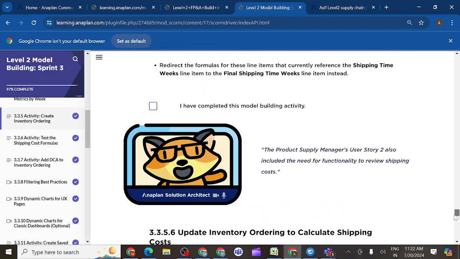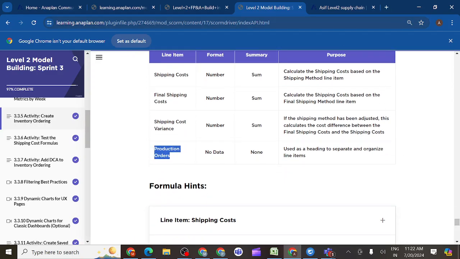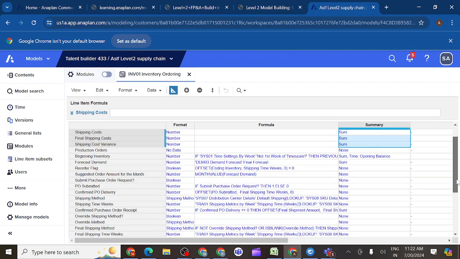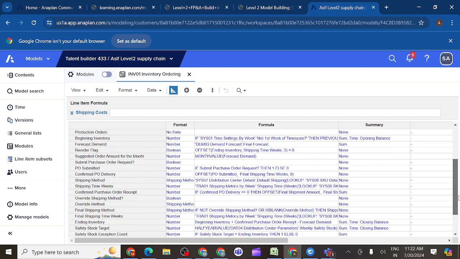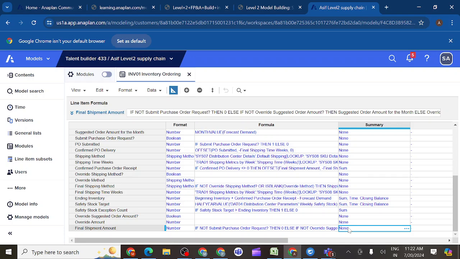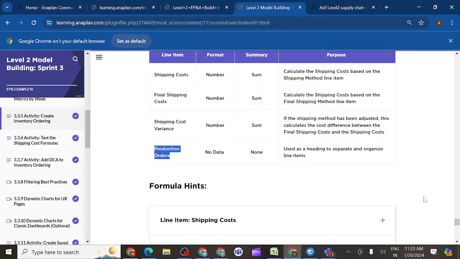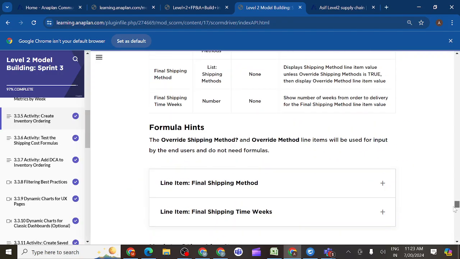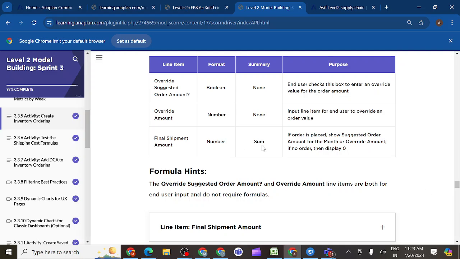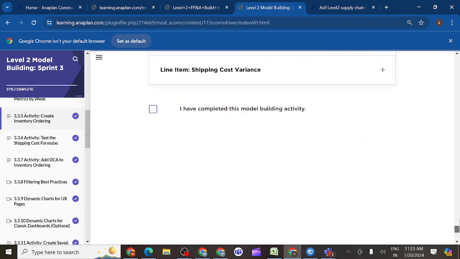You can check, did we keep final shipping amount as Sum or not. We didn't keep Sum for final shipment amount, so you should keep Sum here. And once you get any doubt, check whether it is correct or not. Final shipment amount, yes, correct, should be Sum. So we didn't check this one.